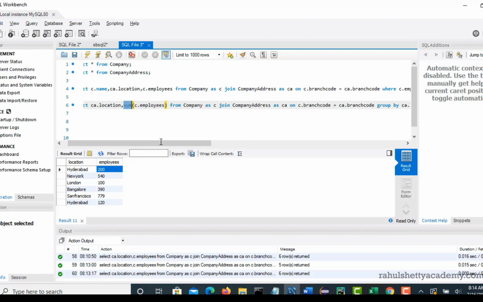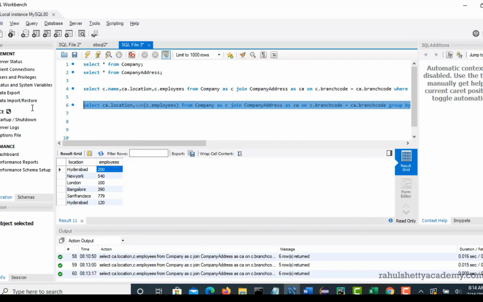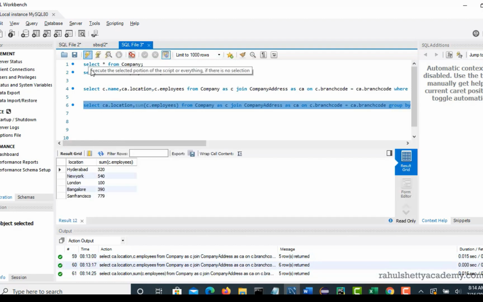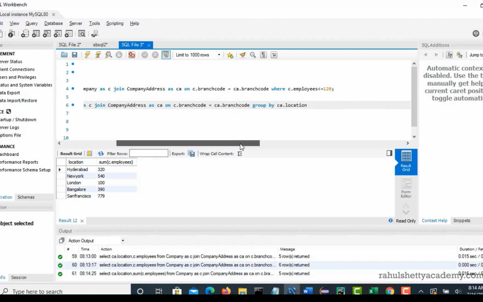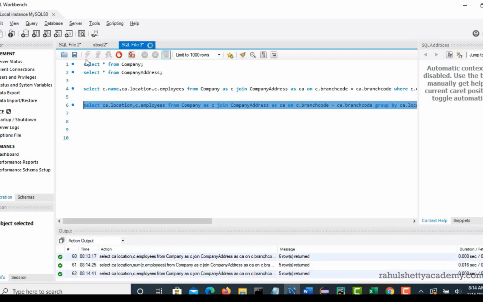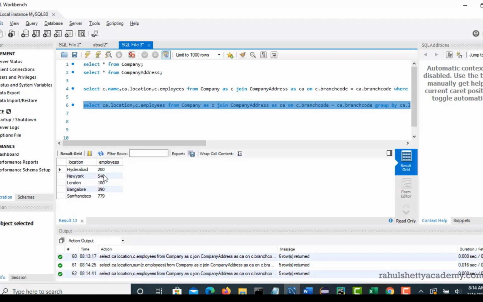This sum belongs to the aggregate functions. Now when you run the query, you see that you successfully got the sum for the two Hyderabad rows. If you don't provide sum, then it will blindly give one employee count, though there are two. Whatever it wrote first, that is what it will show, because you are not telling the SQL query what to do.